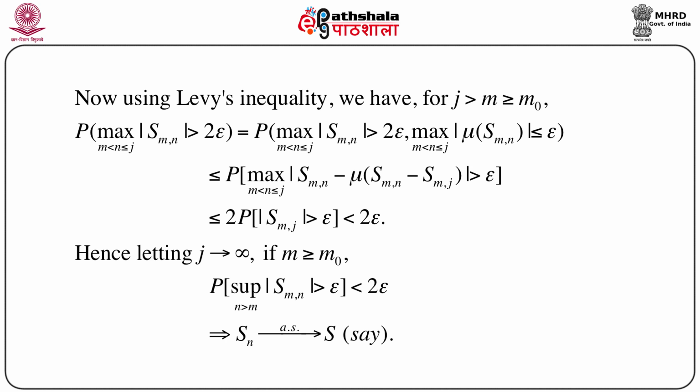Now if we let j go to infinity, with m greater than or equal to m naught, then the probability of the supremum over n greater than m of modulus of Sm,n greater than epsilon is less than or equal to 2 epsilon. Basically this is the lim sup, which says that Sn converges to S almost surely. Let us consider this almost sure convergence to a random variable S. So this means that convergence in probability implies almost sure convergence, provided this is a summation of the Xi.